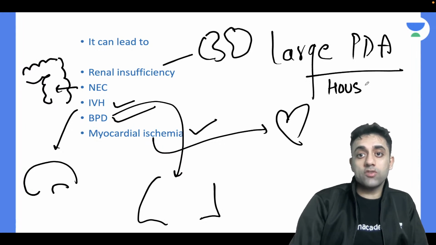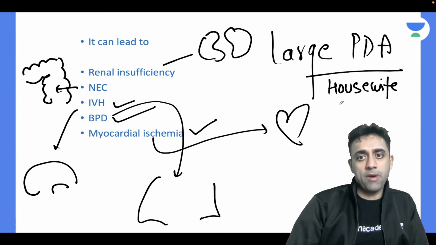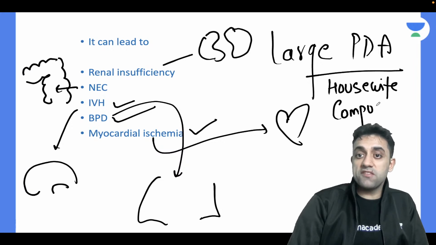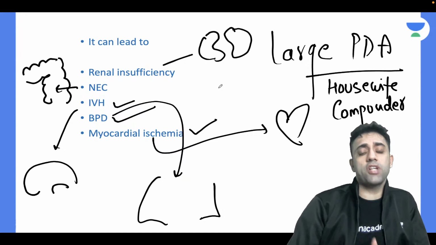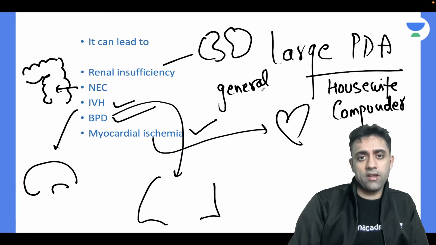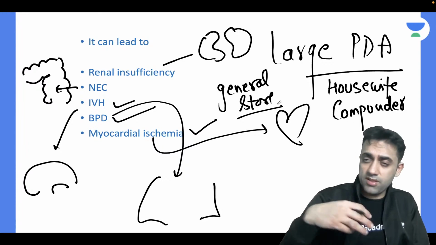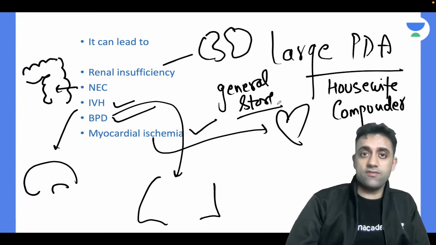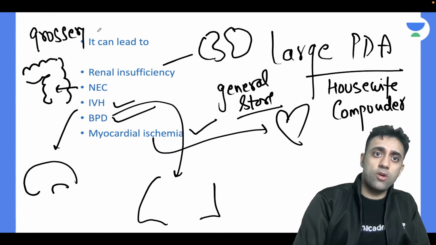A woman will say being a housewife is very tough. In a clinic, a compounder will say being a compounder is very tough. Going to a retail shop, किराने की दुकान, तो जनरल स्टोर हम जाते हैं. The general store fellow, if you ask him, he'll say being a general store person, सब कुछ देना जो किराने की दुकान में होता है, it is very tough. If you go to a grocery store, that person will say my job is very tough.